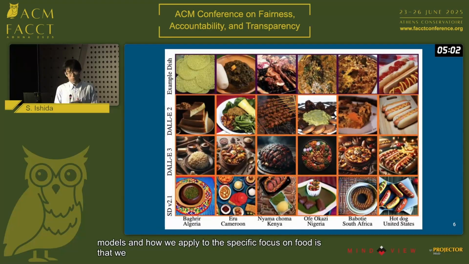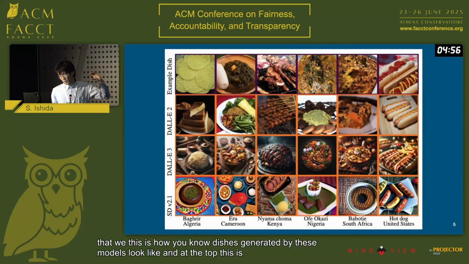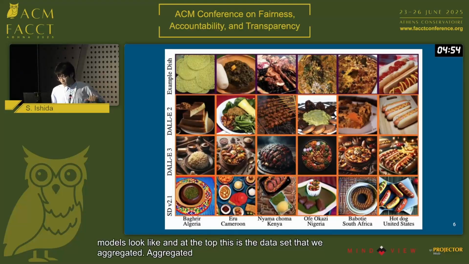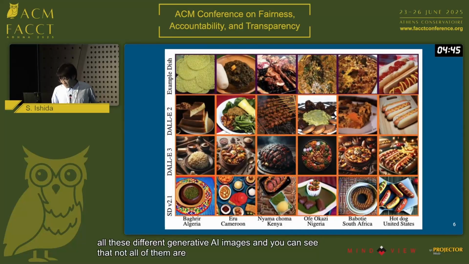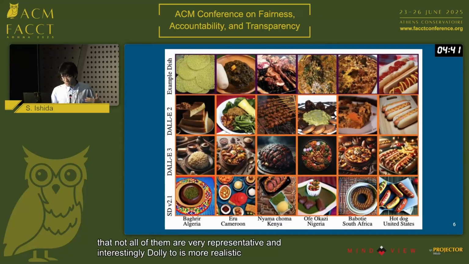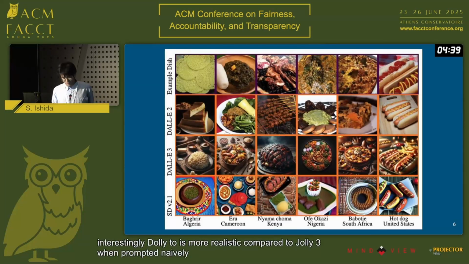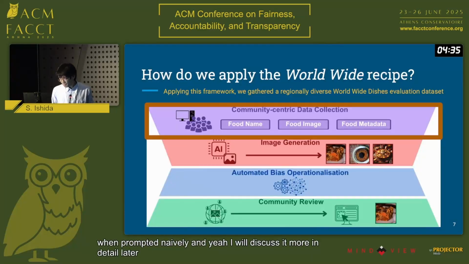And how we apply it to the specific focus on food is that this is an example of how dishes generated by these models look. At the top is the data set that we aggregated, Worldwide Dishes. And below, you can see all these different generated AI images. And you can see that not all of them are very representative. And interestingly, DALL-E 2 is more realistic compared to DALL-E 3 when prompted naively. I will discuss it more in detail later if I have time.